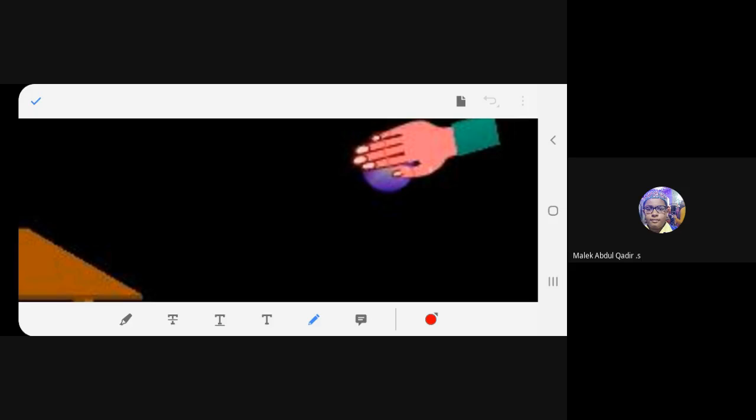I tried to catch it, but somehow I could not do that. So maybe I touched the ball when the ball was coming down. So with my fingertips, the ball got deflected and it fell somewhere away from my body. Why? Because it got deflected. So what it did, it changed the direction. You understood now? Yes.